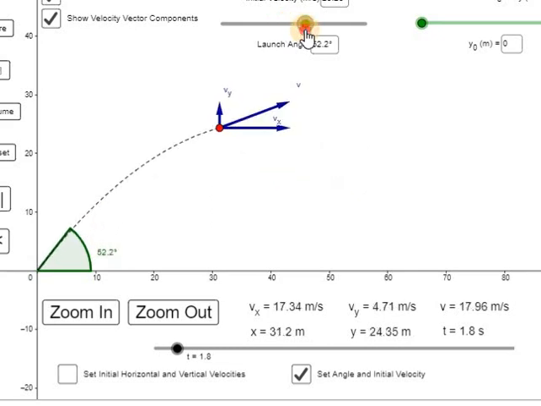I hope at this point you understand projectile motion fired at some angle. In the next session, I will explain the mathematical concept, the mathematical derivation based on this projectile fired at some angle.